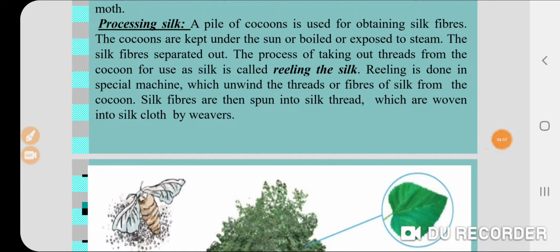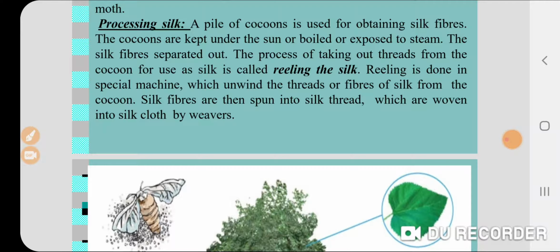Now, processing silk. A pile of cocoons is used for obtaining silk fibers. The cocoons are kept under the sun, boiled or exposed to steam. The silk fibers separate out. The process of taking out thread from the cocoon for use as silk is called reeling the silk.